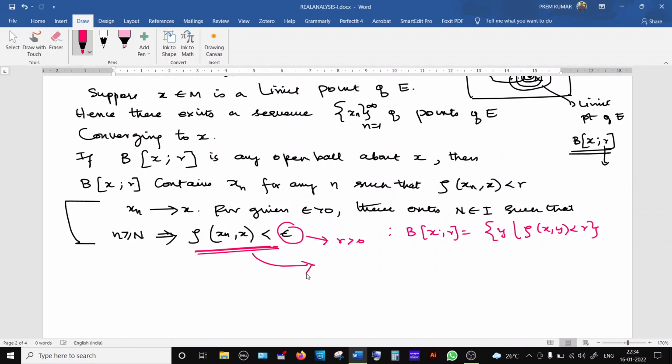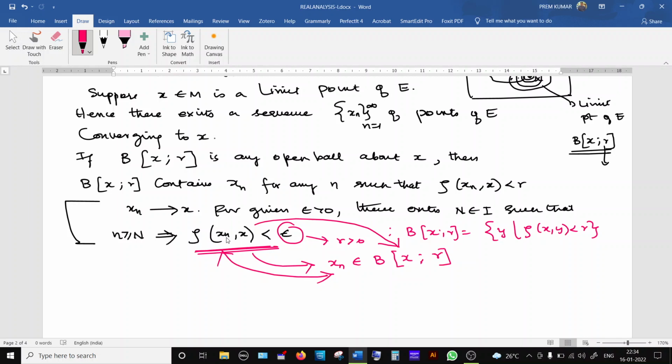This is nothing but all xn will be an element of the open ball whose center is at x and radius is epsilon. That epsilon is r. This is what is written in terms of open ball. Both are the same.